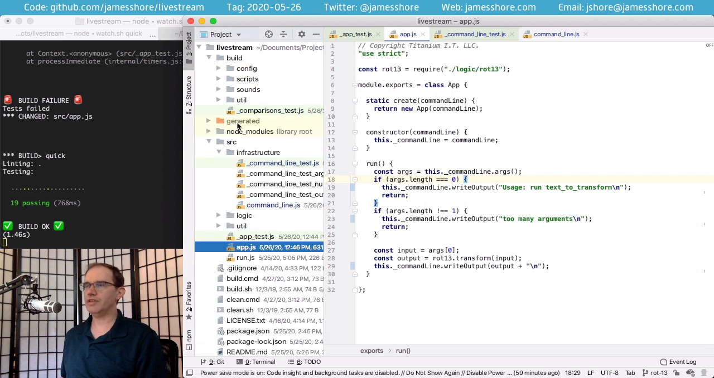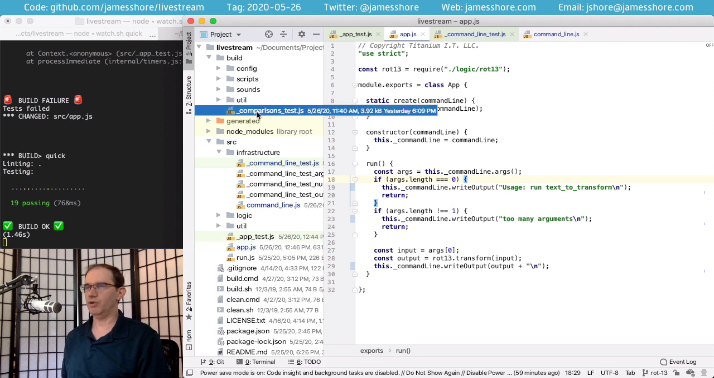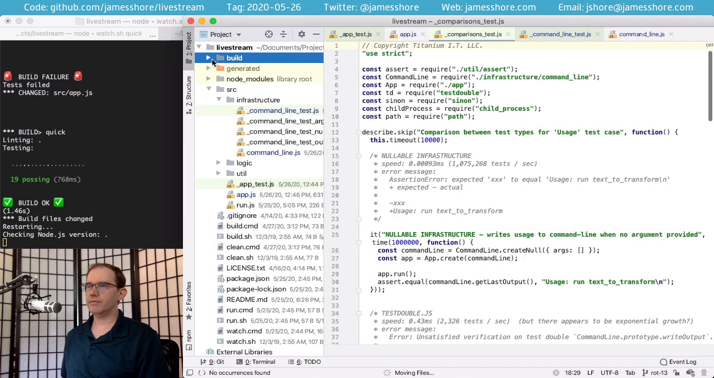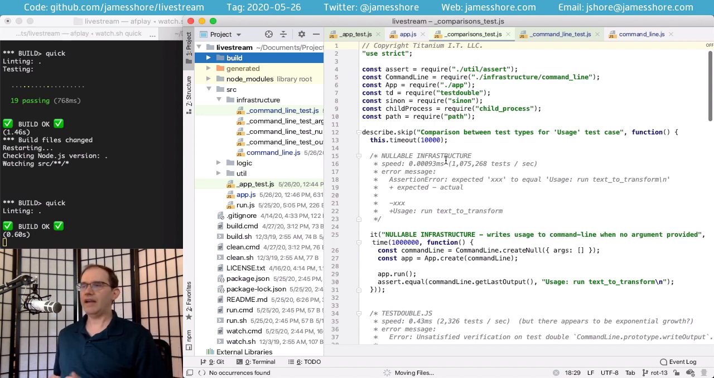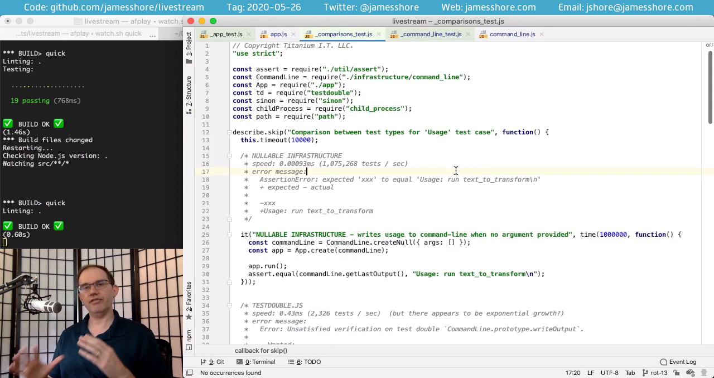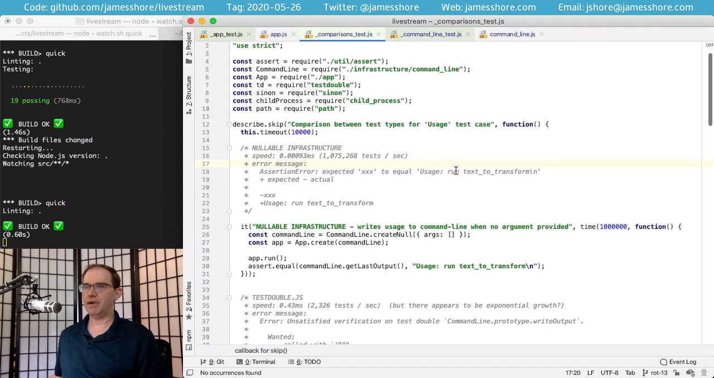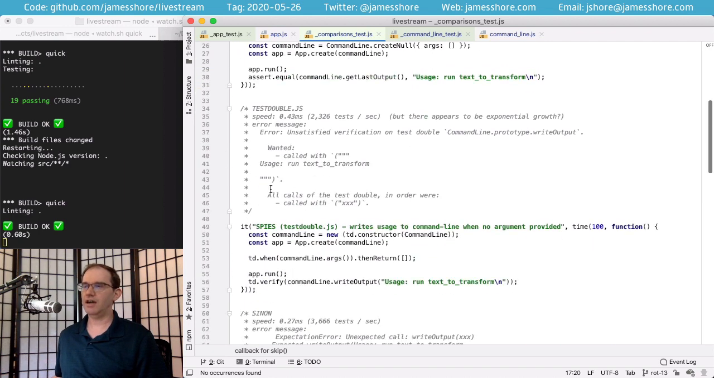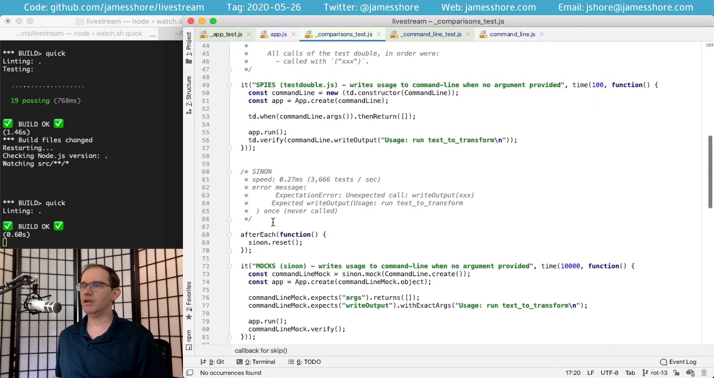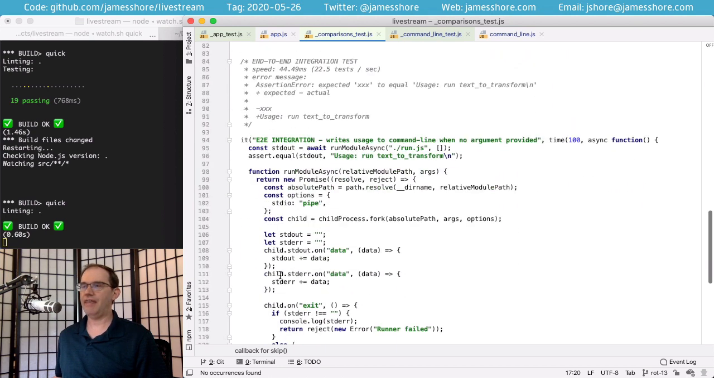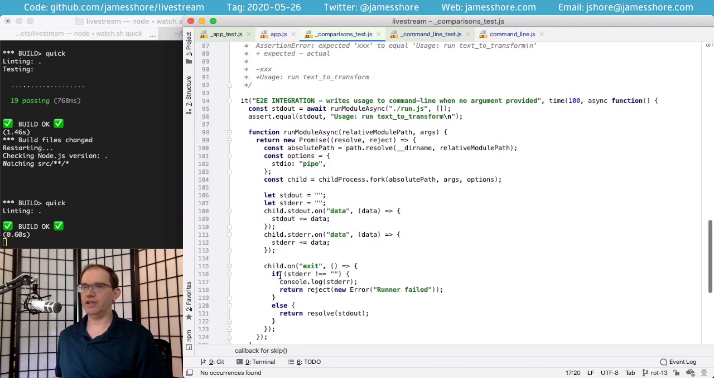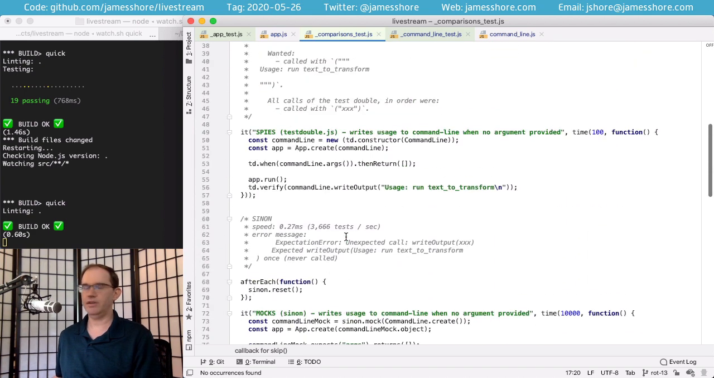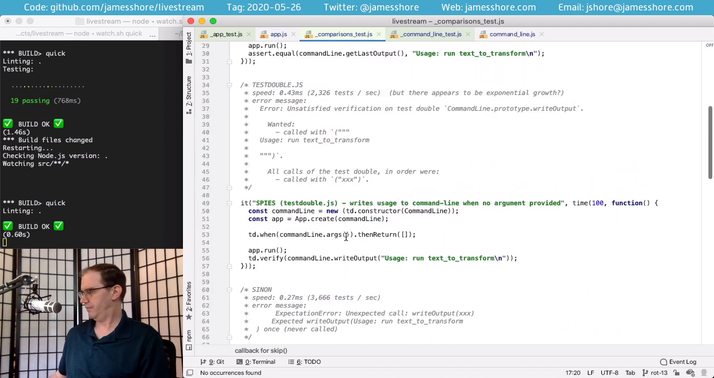I want to show you what these look like side by side. Hey, Dota, thanks for the question. I'll get to that in just a moment. What I have here is a comparison of the various ways that we can test side by side. So we have the nullable infrastructure test, a spy-based test using test double, a mock-based test using Sinon, and then an integration test using the run module, forking out to a process.